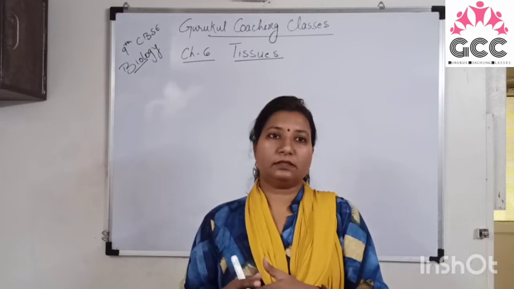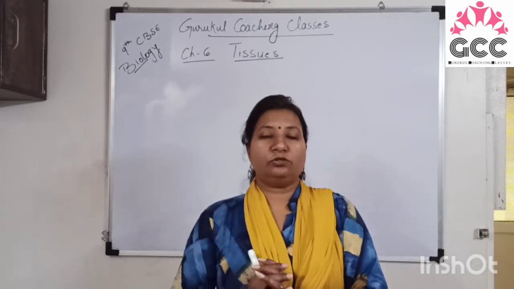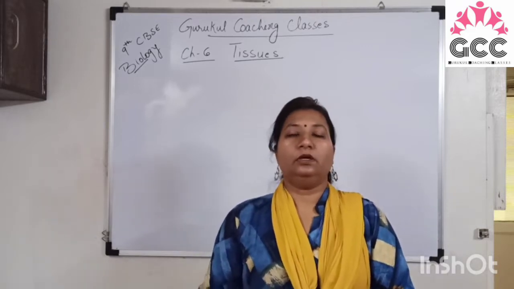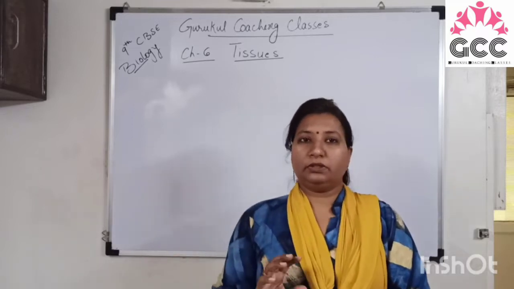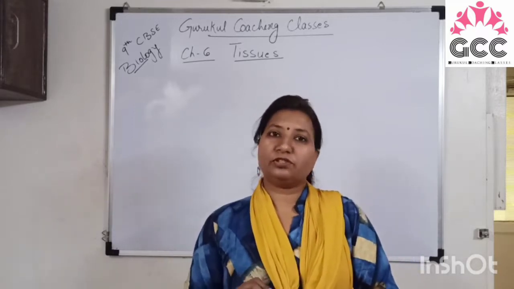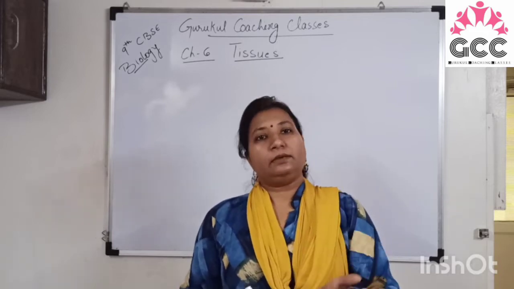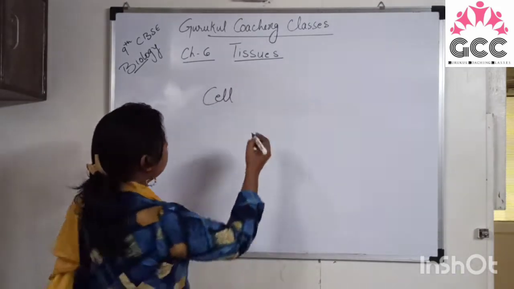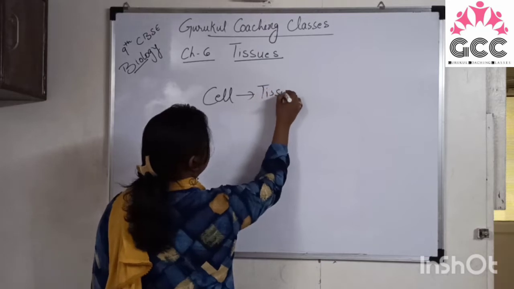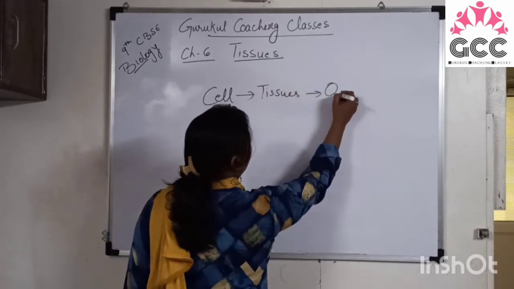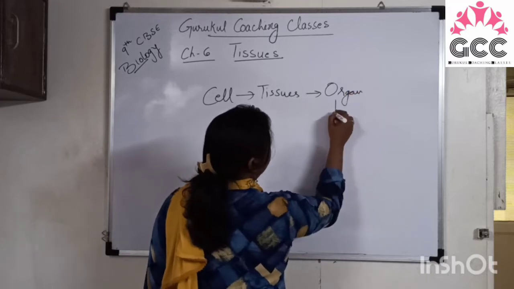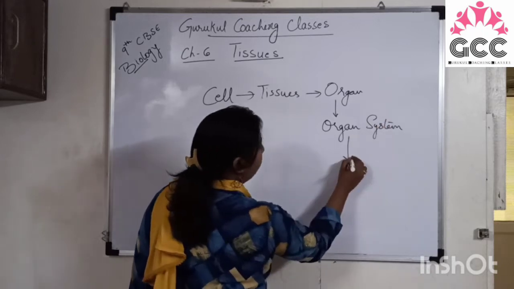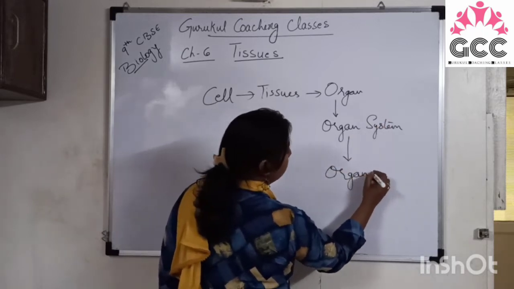Before we discuss what are plant tissues and what are animal tissues, we must first know what tissue is. In the previous chapter we have already studied about the cell. The cell is the basic structural and functional unit of life, right? In that chapter I told you that cells combine together and form tissues. Tissues combine together and form organs. Organs combine together and form organ systems. And finally the organism is formed, right?